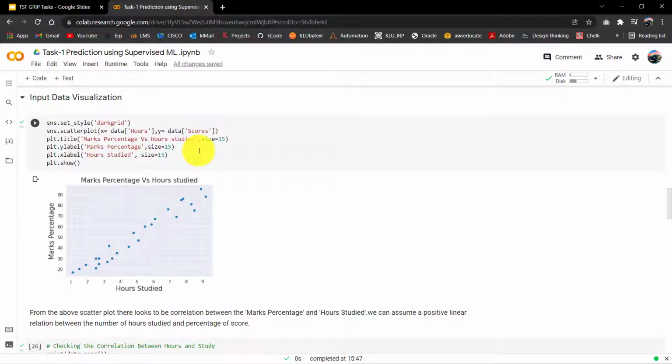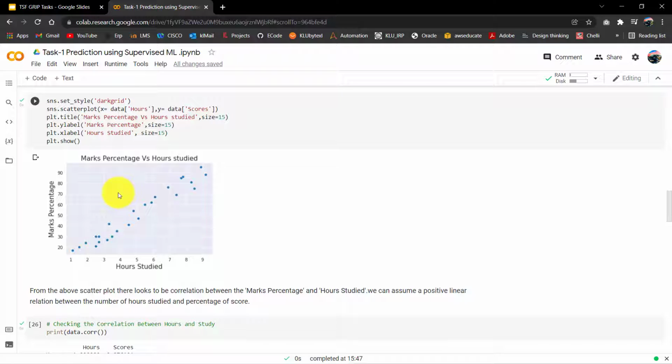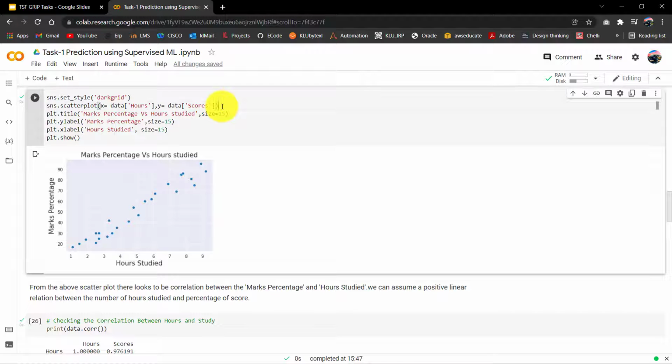So now we will be visualizing the input data. I have used sns.set_style as darkgrid, and I have plotted the graph with the title marks percentage versus hours studied. On the y-axis we will be marking the marks percentage, and on the x-axis hours studied. This is a scatter plot. I have plotted it using this code.